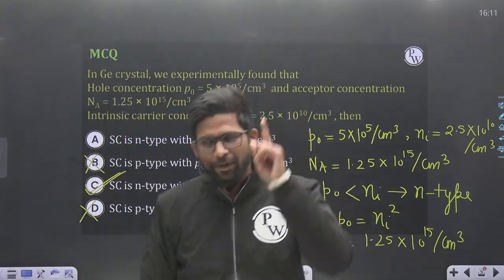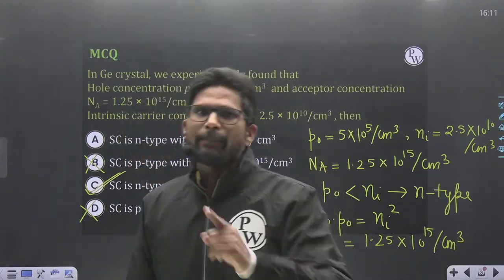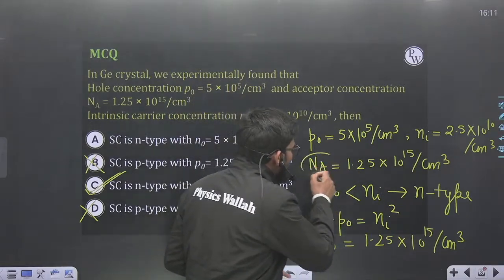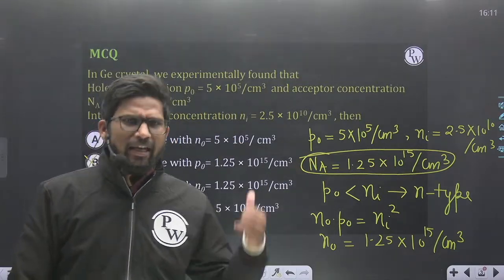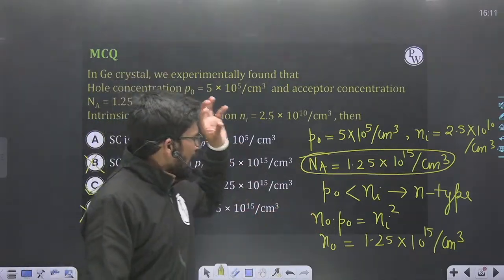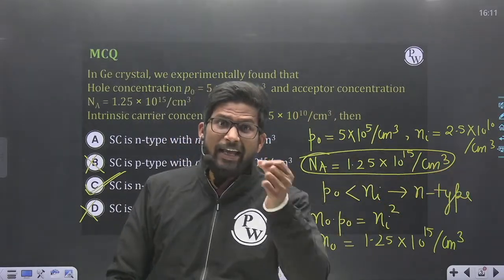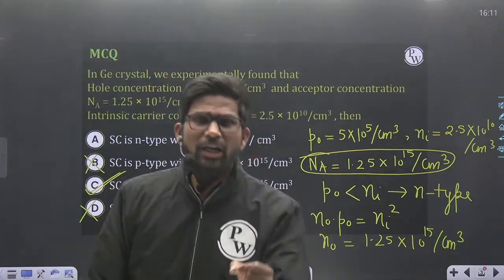And definitely this semiconductor is doped with N-type impurity as well as P-type, where the P-type impurity concentration is given. This is impurity concentration. Is anything mentioned that only acceptor concentrations are there? If only acceptors are added in a semiconductor, then definitely the semiconductor will be P-type.